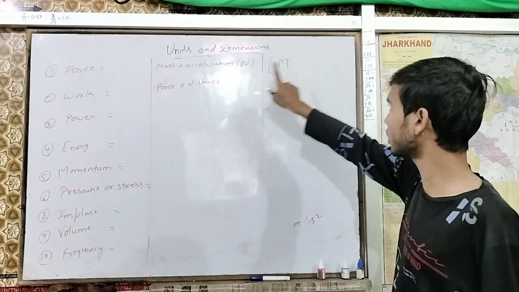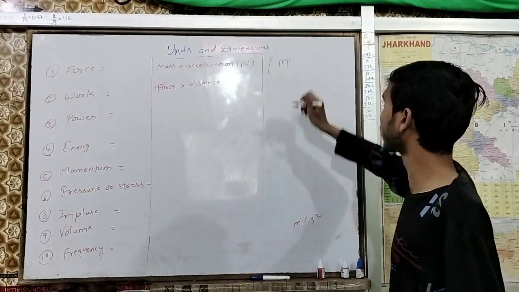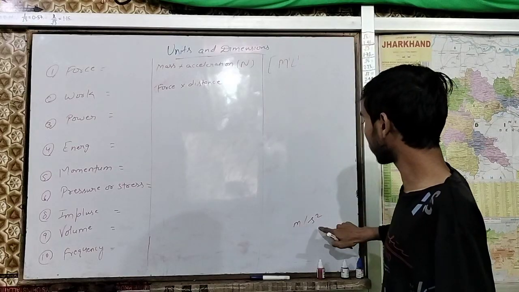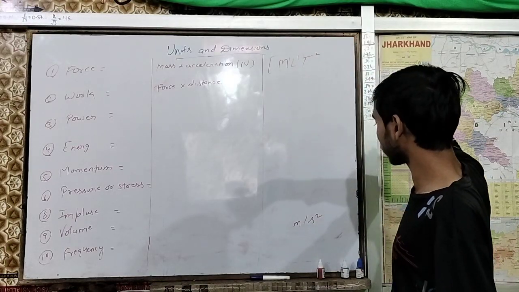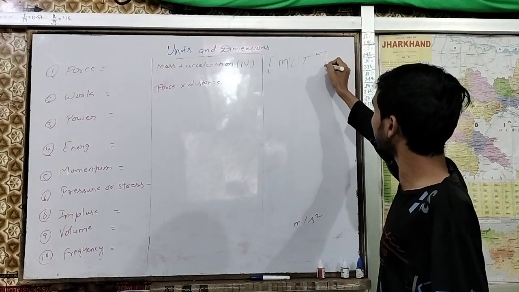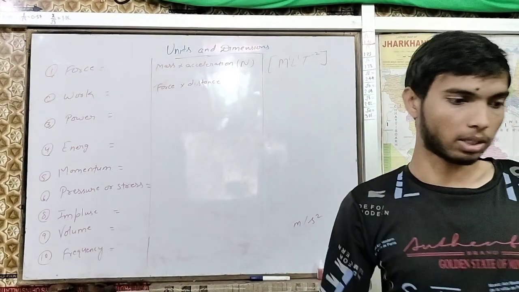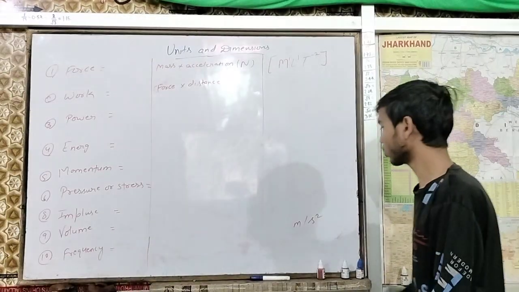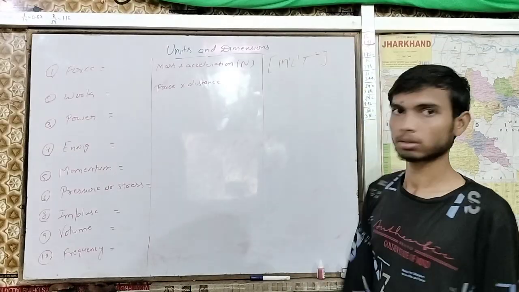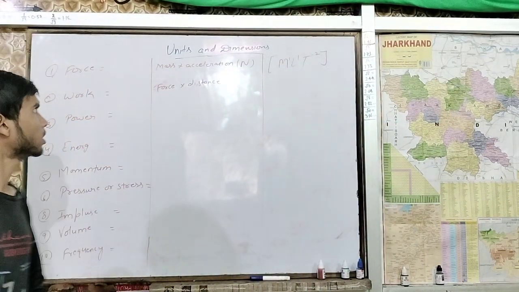So mass is one time and L is also one time, but T is coming two times. So M1 L1 T minus 2. That is how dimension is written for given quantities.